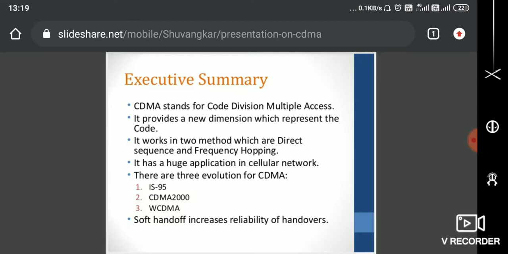So this huge application in cellular networks has happened. We all know this. There are three varieties as per the evolution. It all started around 1993. The first standard was commercialized in 1995, that's why IS-95 is the first standard. Then around 2000 we had CDMA2000. Right now we are using WCDMA for 3G.